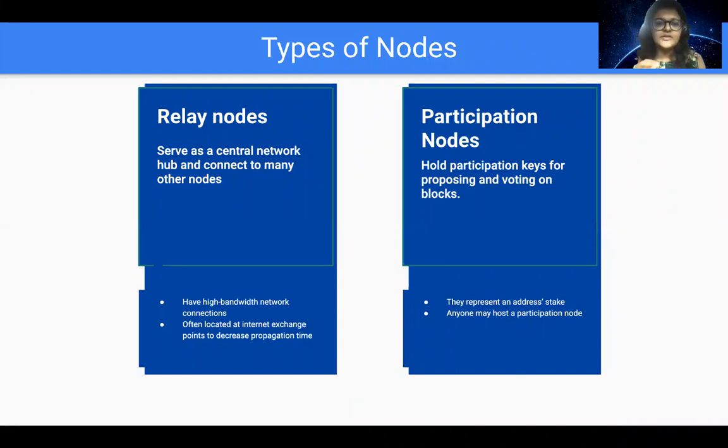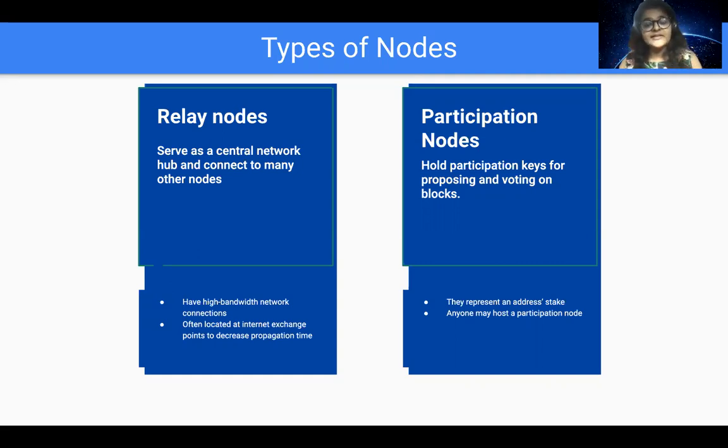The relay nodes serve as a central network hub and connect to many other nodes. They have high bandwidth network connections and they're often located at internet exchange points to decrease propagation time. The other type of nodes in Algorand are known as participation nodes. As the name says, these nodes participate in the consensus algorithm process.